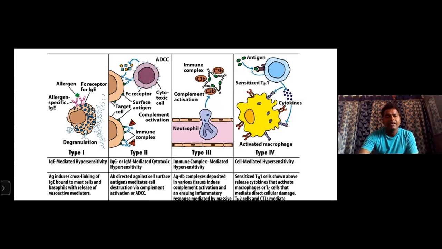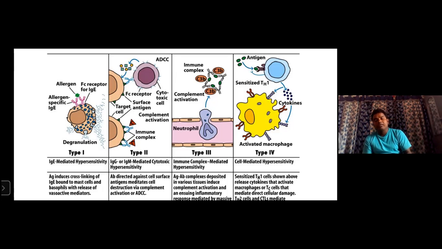Okay, we are seeing type 1. What is type 1? Remember one thing: once a foreign antigen enters our body, it especially reacts with mast cells and basophils, and our plasma cells are stimulated to produce antibodies. Which antibody? IgE antibody. So when allergens enter, IgE antibodies are produced in response to the allergens.